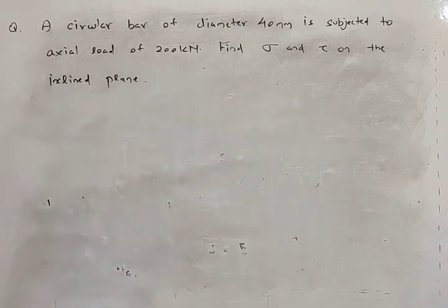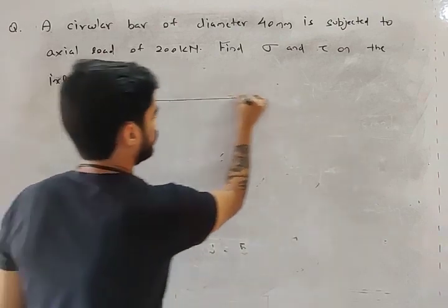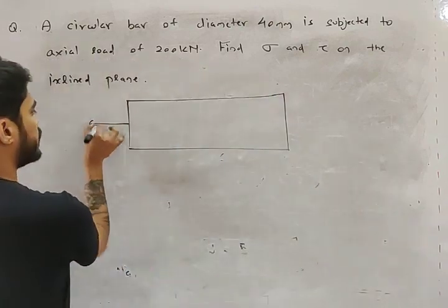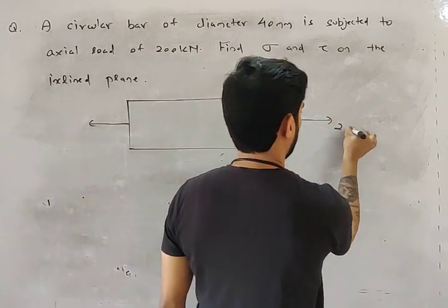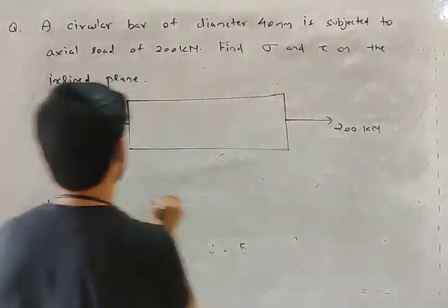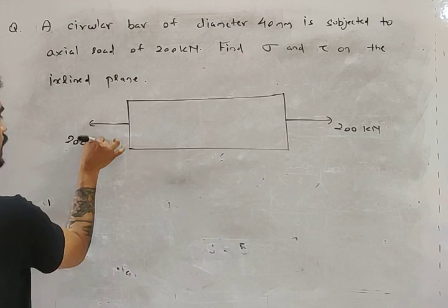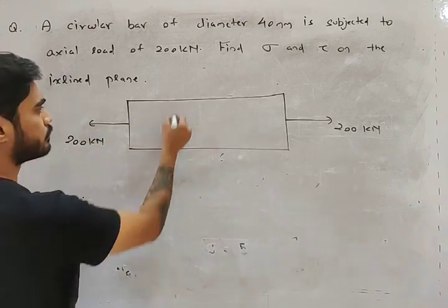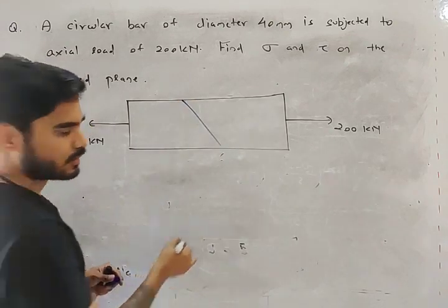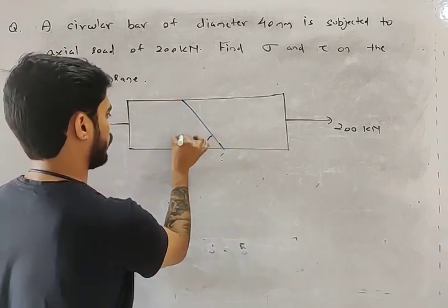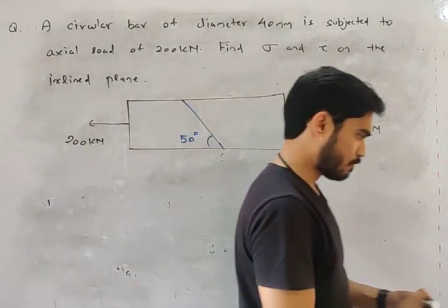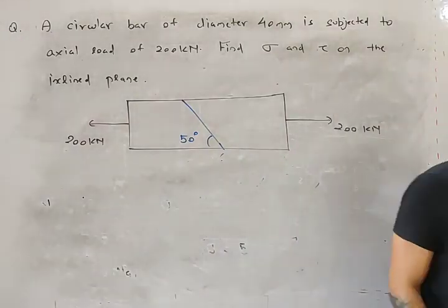You have the diagram; you just need to calculate sigma and tau on the inclined plane. This is the circular bar, the cross section is circular, and it is subjected to an axial load of 200 kilonewton like this. You have this inclined plane, the angle of inclination is given as 50 degree, and you need to calculate sigma and tau on this plane. Tell me what will be sigma and tau.